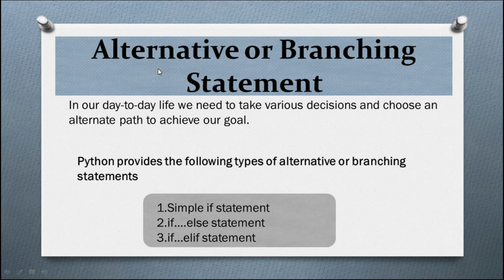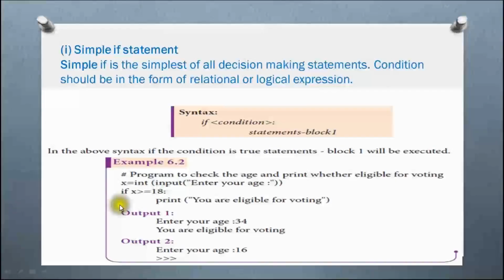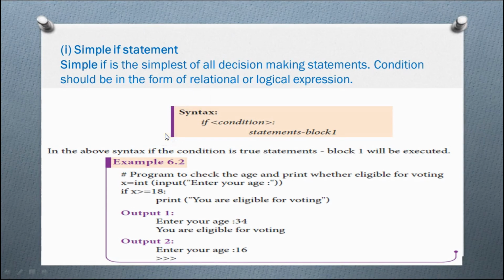Like that, a Python program also performs such actions. In our day-to-day life, we need to take various decisions and choose an alternate path to achieve our goal. Python provides three types of alternative or branching statement. They are the simple if statement, the if-else statement, and the if-elif statement. I am going to explain them with practicals also, so continue to the end of the video.